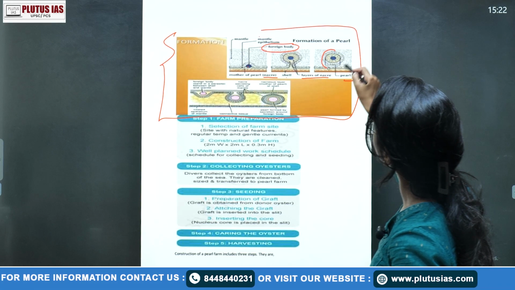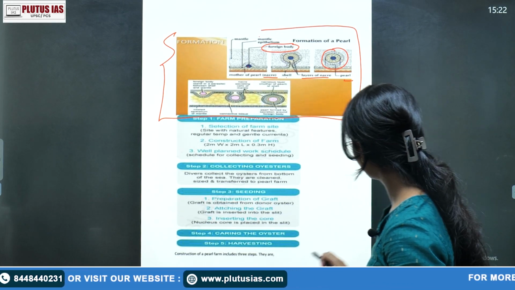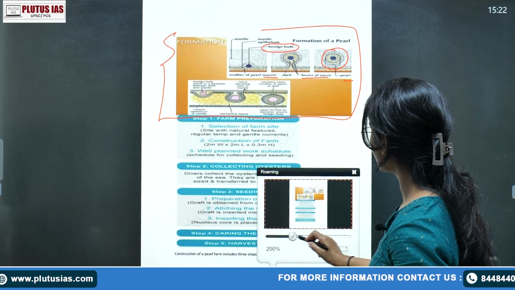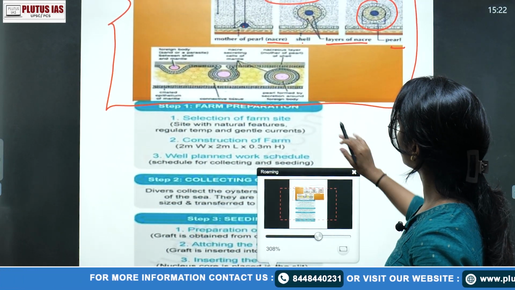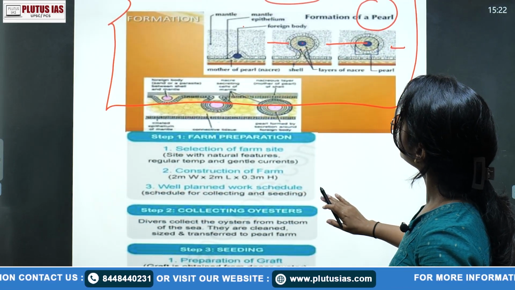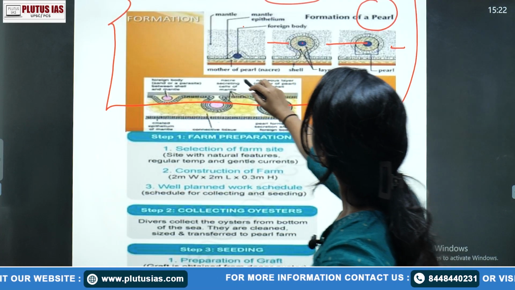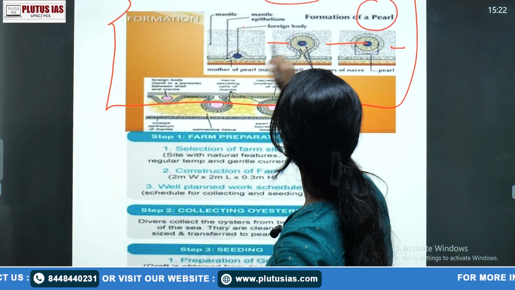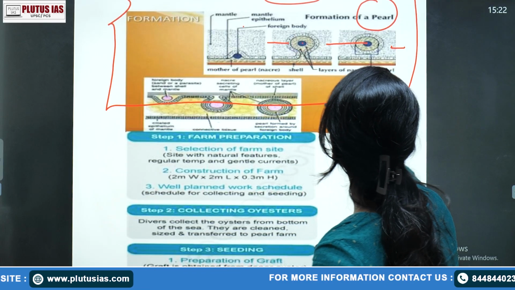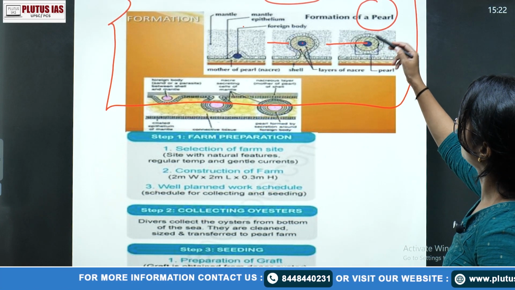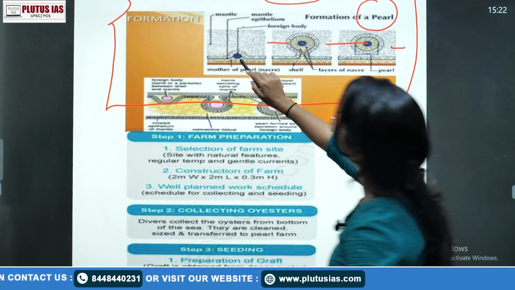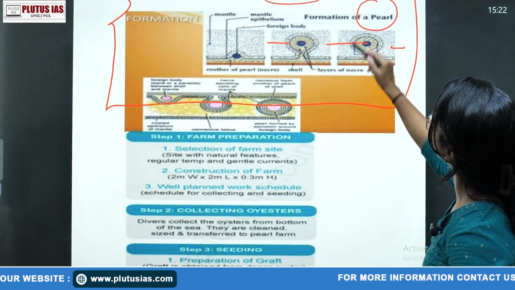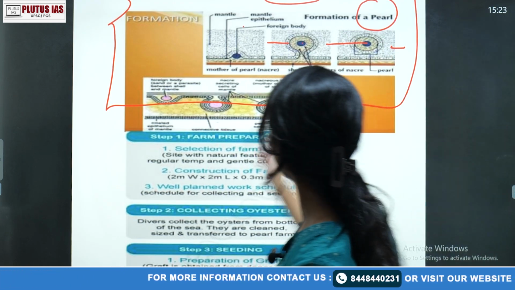This is, look, the structure of the pearl. If I want to zoom into this, look, this is something we are talking about. Here the foreign particle entered. Now the body cells, or specifically the mantle, secrete a substance that is the hardest substance, and now this is the formation of the pearl surrounding this foreign particle. This is your foreign particle and this is your pearl. You can see it in that manner also.